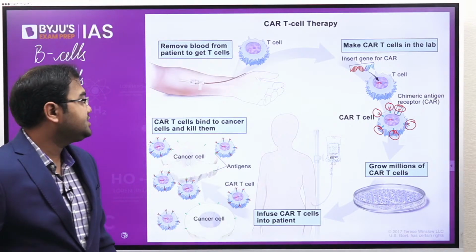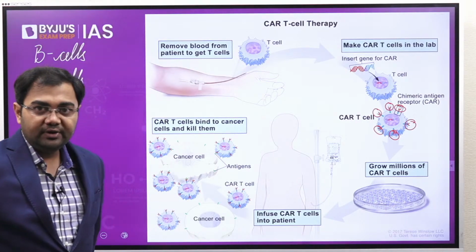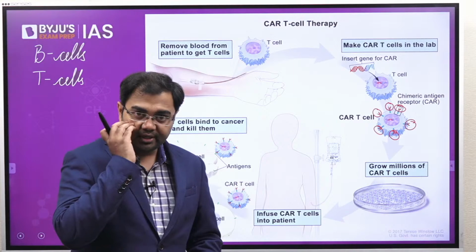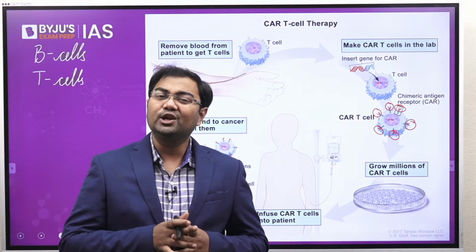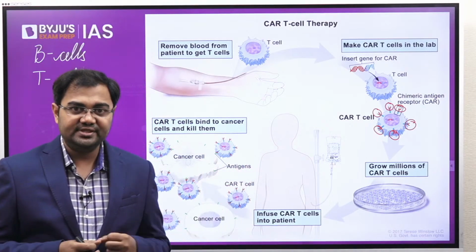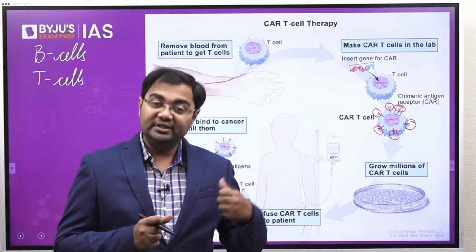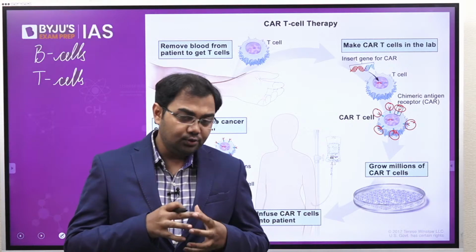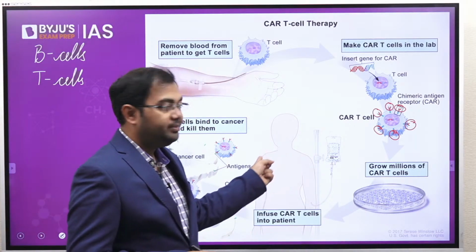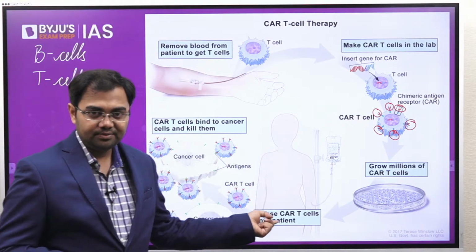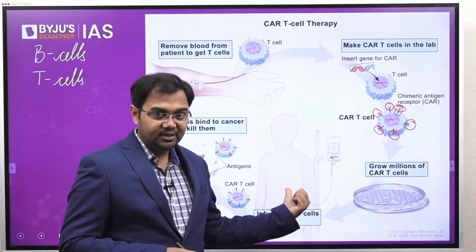Because we have this receptor, we will create millions of copies of this kind of cell, a T cell with the chimeric receptors. Once we have many copies, lakhs of copies, they will be inserted back in the patient.